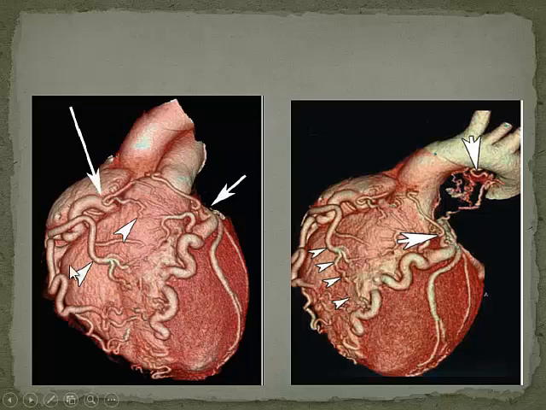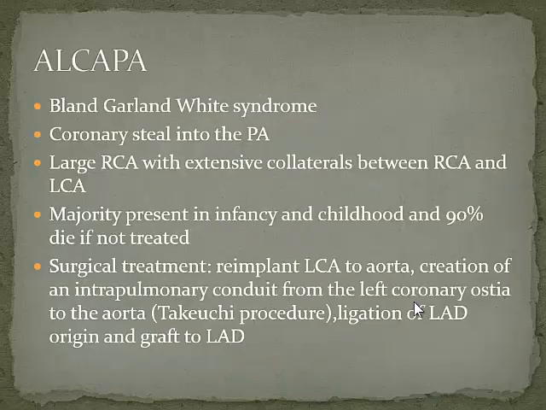And so the right coronary artery tries to beef up to try and supply, and you get a lot of collaterals developing as well. The idea being to try and supply the myocardium of the left ventricle. So what you will get with an ALCAPA is an anomalous origin of the left coronary artery from the pulmonary artery, and I think Tarun will take you through some examples of it. But in addition, what tends to happen is a compensatory mechanism. The right coronary artery dilates, you get lots of intercoronary artery collaterals, and in fact, you've got some bronchial arteries arising from the descending aorta. Even they try to do their little bit, and you get a lot of collaterals going to the left myocardium of the left ventricle there as well. Okay, so this is what an ALCAPA tends to look like if the patient survives his infancy.